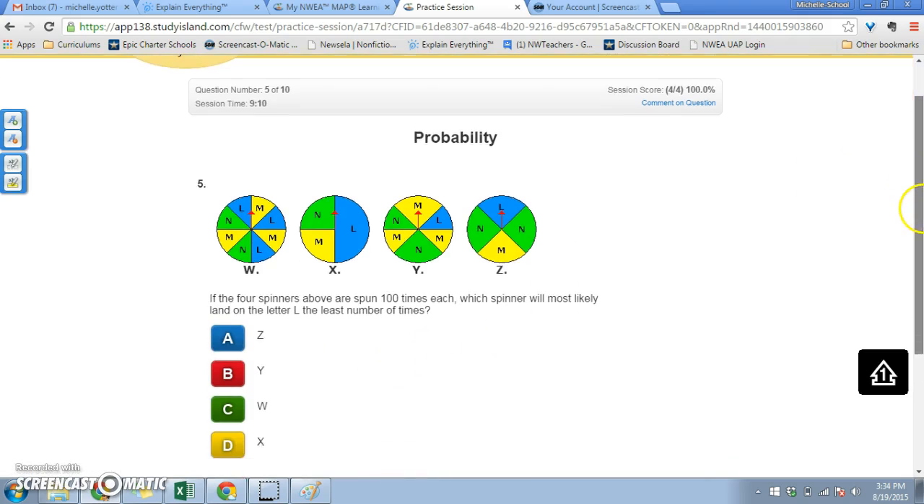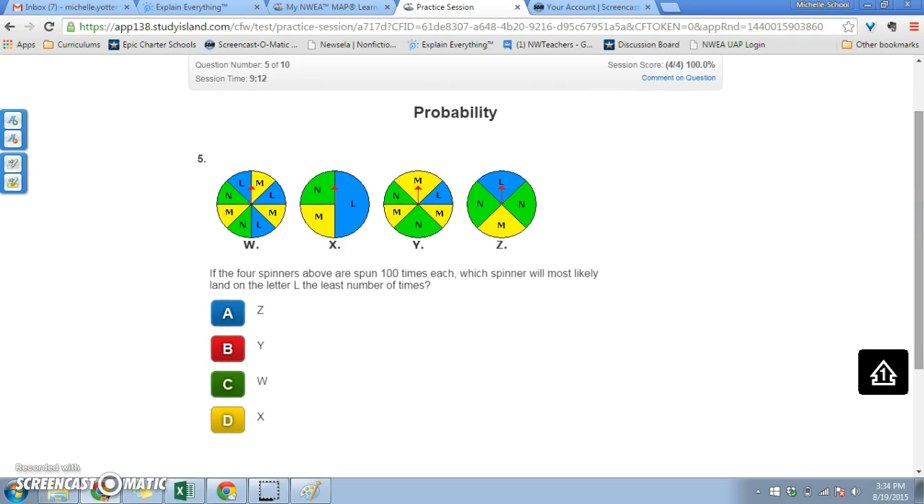Okay, we have spinners here. If the 4 spinners are spun 100 times each, which spinner will most likely land on the letter L the least number of times? Okay, so we would want that L to be pretty small. This L is pretty big. That L is really big. These ones are about the same size, but there are 3 of those L's. So I would say Y because there's only 1 L and it's pretty small.